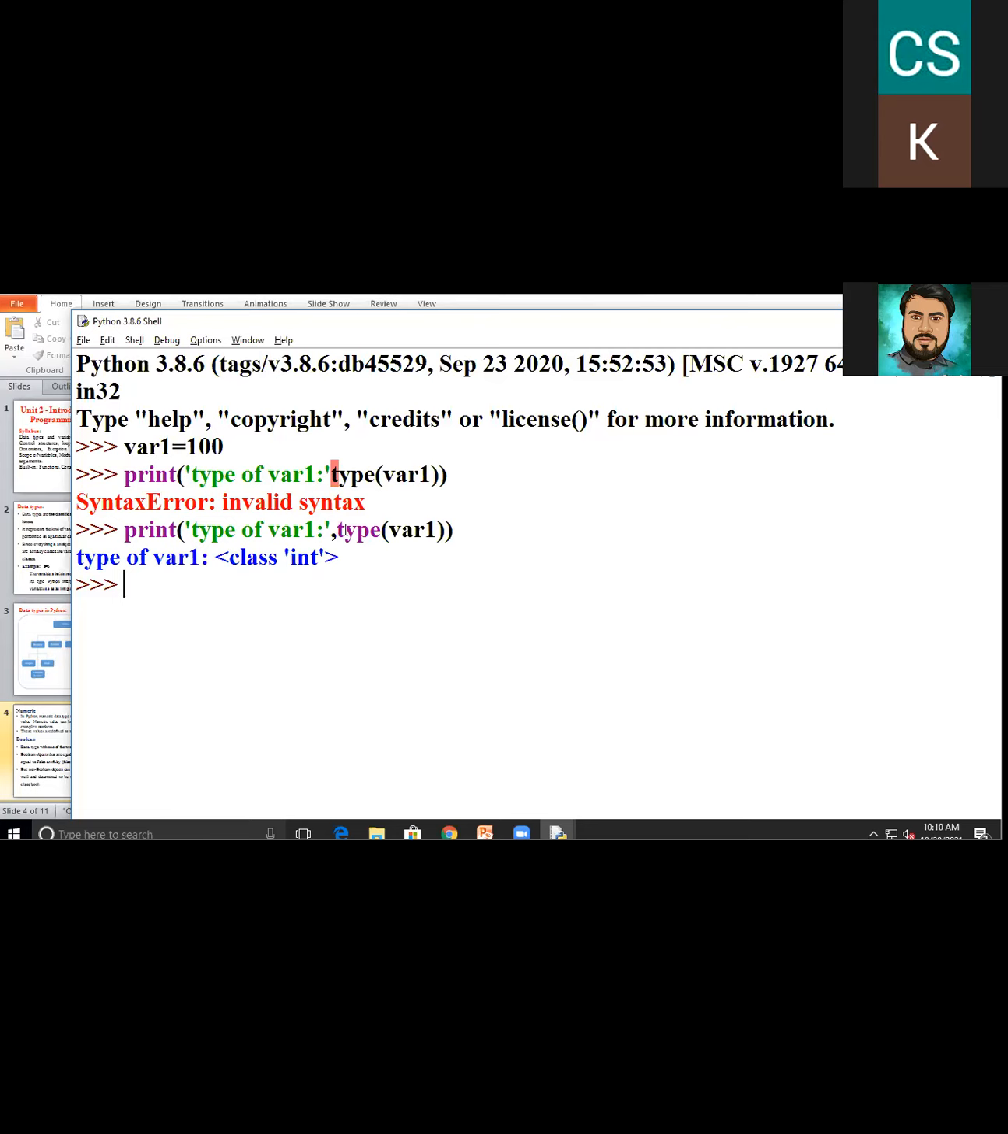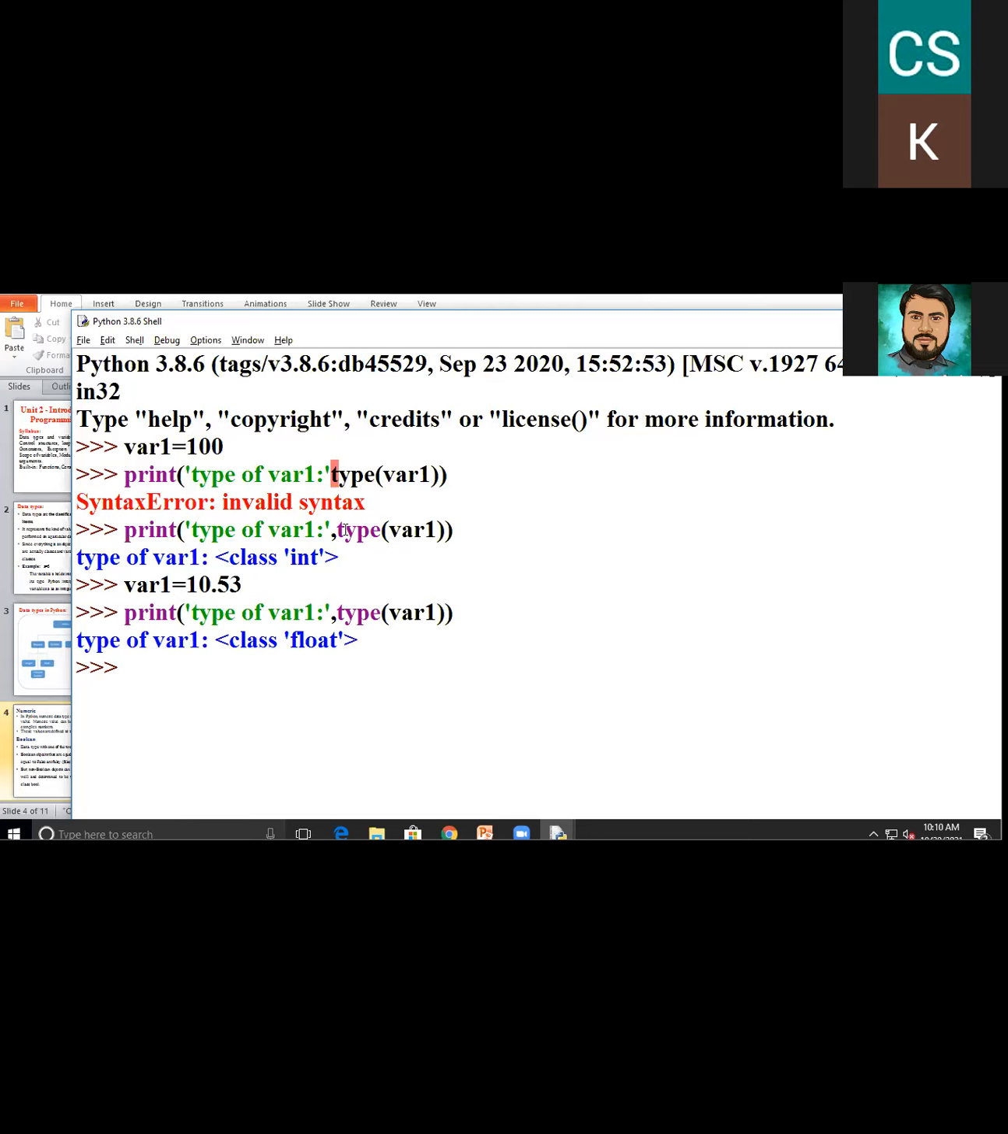Class means this variable one represents the integer data type. Okay, so suppose here I declare another variable one equal to a float number. I write 10 dot something and execute this. You have to see here, this variable one represents a floating number, so it returns the data type as a float.